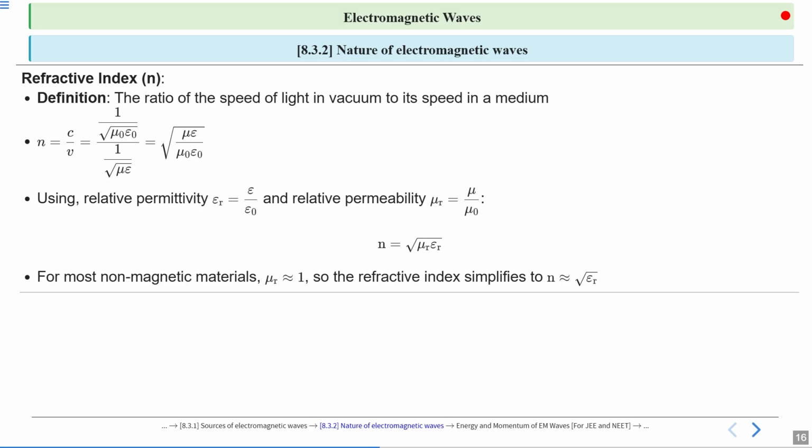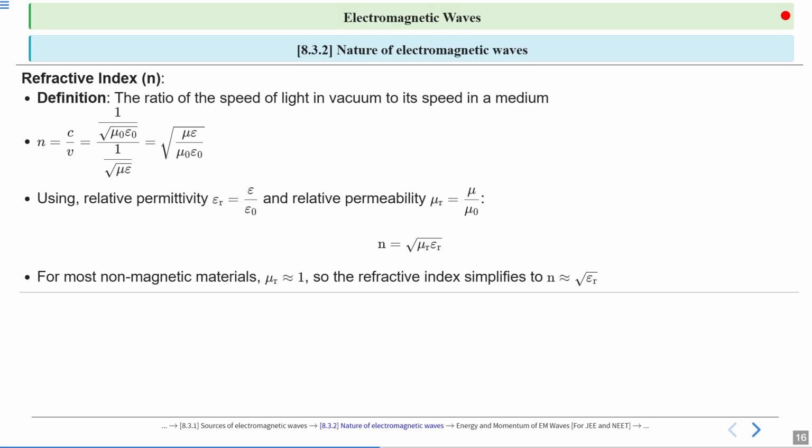For most non-magnetic materials, we know that the relative permeability is nearly equal to 1. For magnetic materials also, that is diamagnetic and paramagnetic materials that have very small magnetization, their relative permeabilities are very close to 1. Okay, so their relative permeabilities are nearly equal to 1. So the refractive index simplifies to: the refractive index of the medium is nearly equal to root epsilon r.